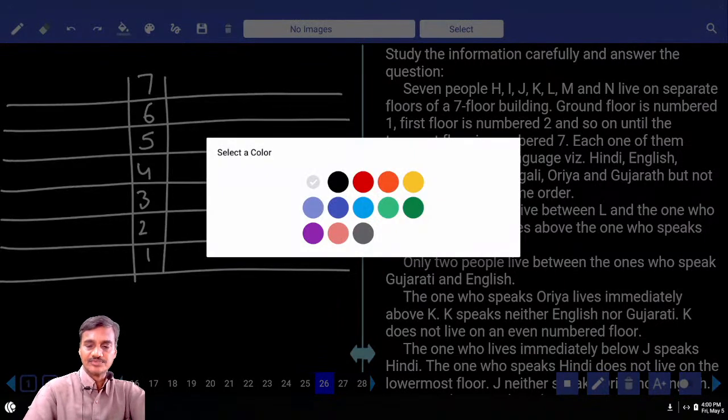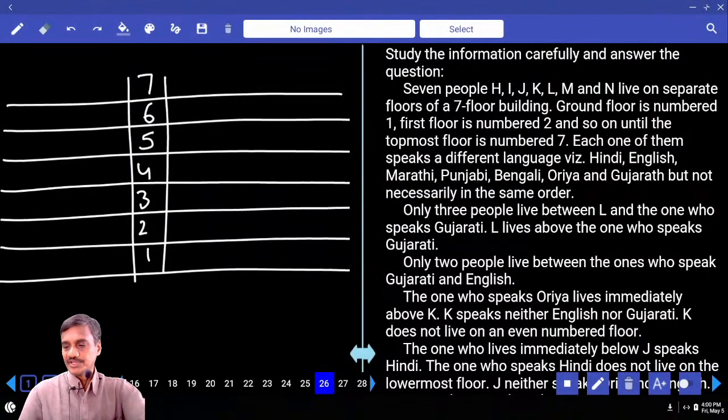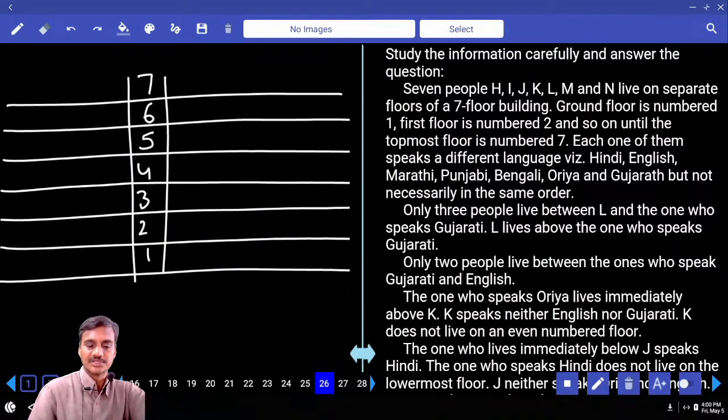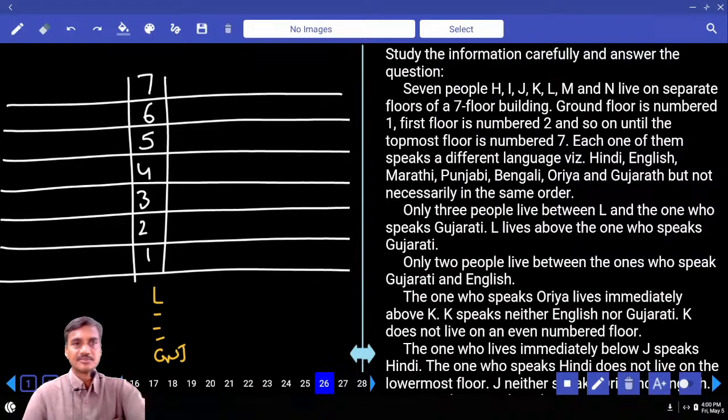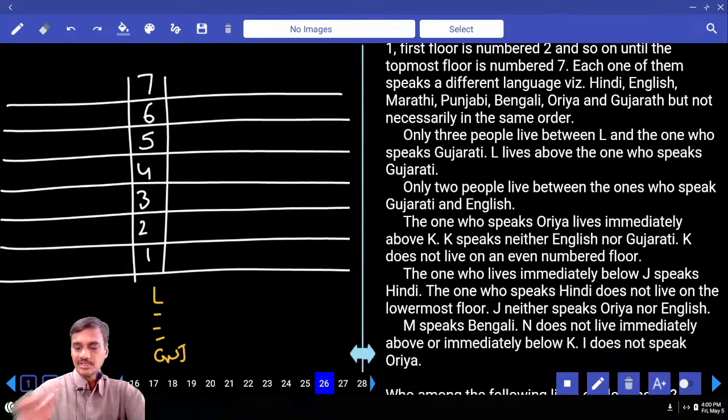Now in this question number 1, only 3 people live between L and the one who speaks Gujarati. L lives above the one who speaks Gujarati. Between L and Gujarati, there must be exactly 3 people. L is above this one. Only 2 people between Gujarati and English. Between Gujarati and English, there must be exactly 2 people.